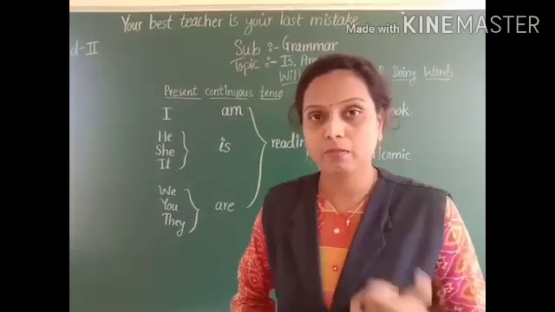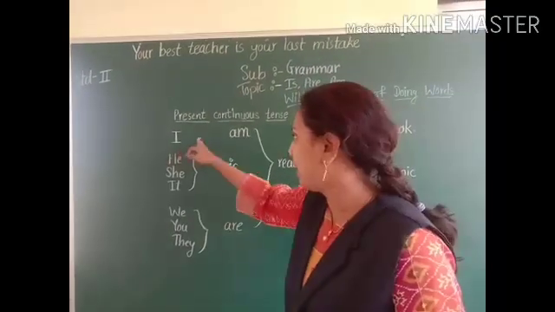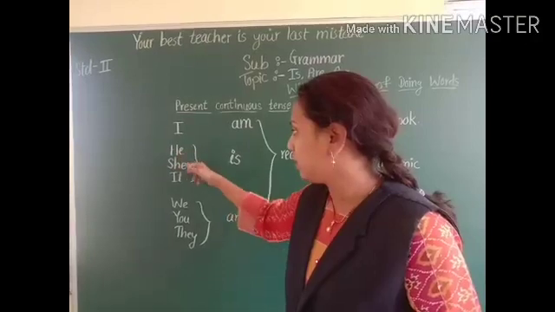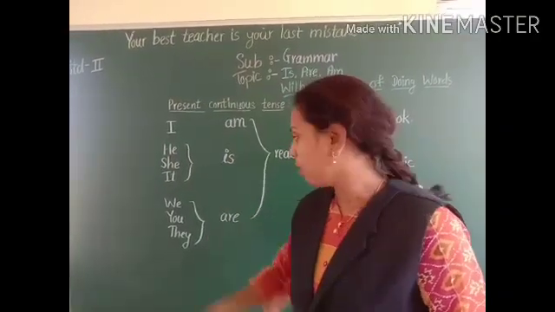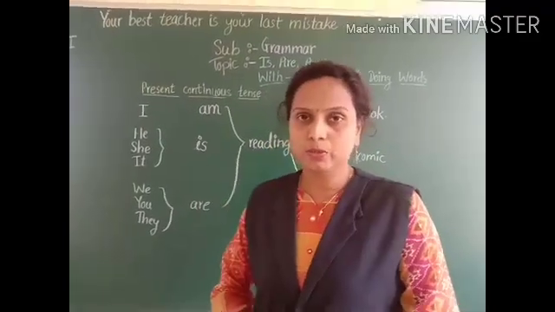When can we use am, is, are? We know already: I am; he, she, it is; or we, you, they are. Understood?